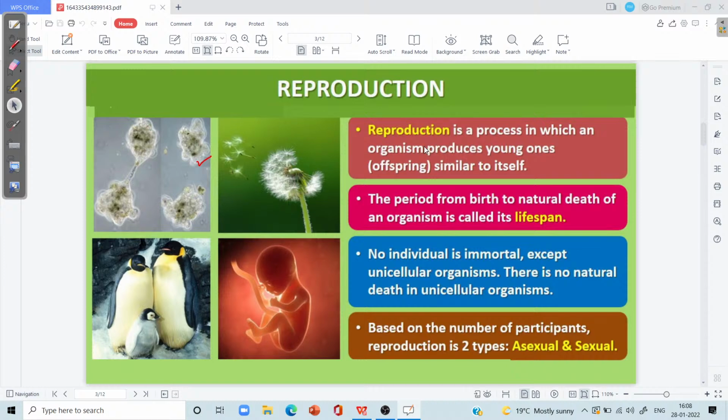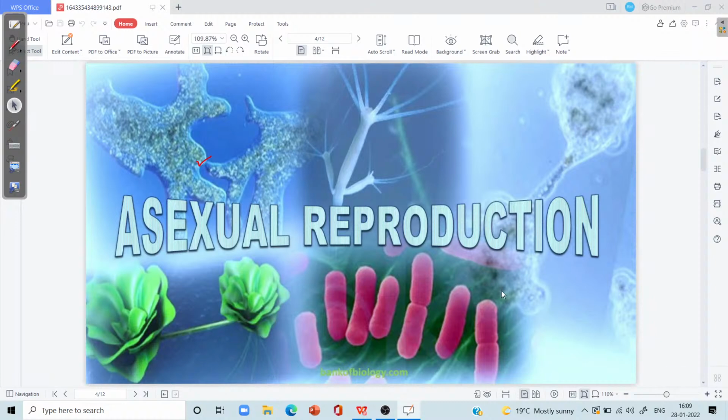Based upon the number of participants, reproduction is primarily of two types. One is called asexual reproduction and the second is known as sexual reproduction. Asexual reproduction is reported in lower plants and lower animals, and it is characterized by its uniparental nature. I want to say only a single parent is involved in asexual reproduction.